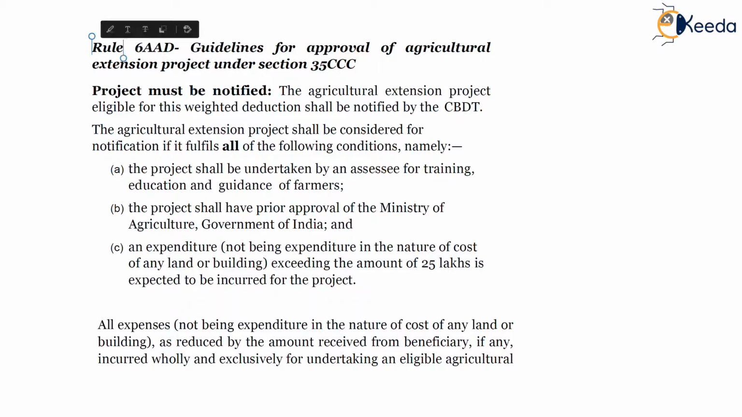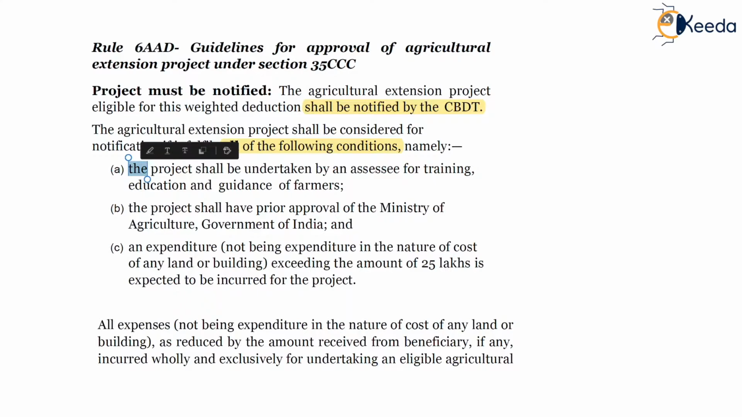On your screen, Rule 6AAD, guidelines for approval of agricultural extension project under section 35CCC. First of all, the project must be notified. The agricultural extension project eligible for this weighted deduction shall be notified by CBDT. The project shall be considered for notification if it fulfills all the following conditions, namely, so all the following conditions should be satisfied, then only it will be notified by CBDT.